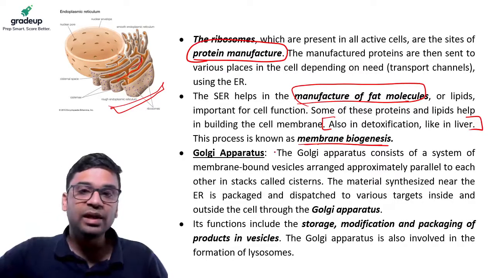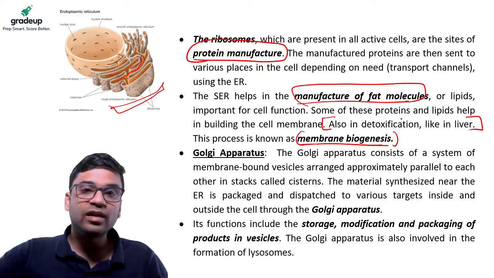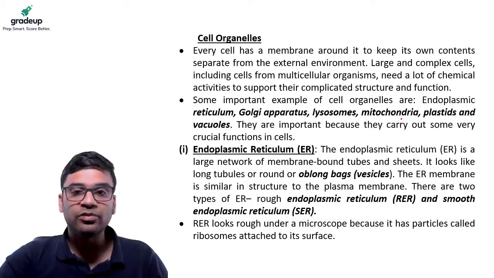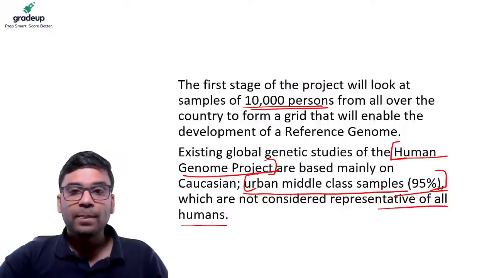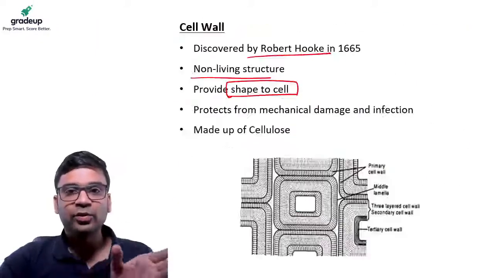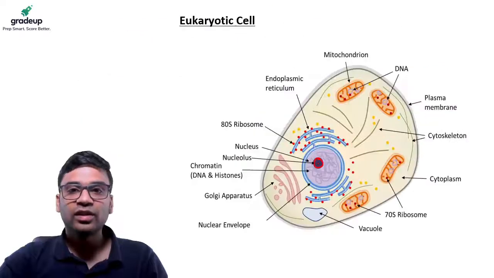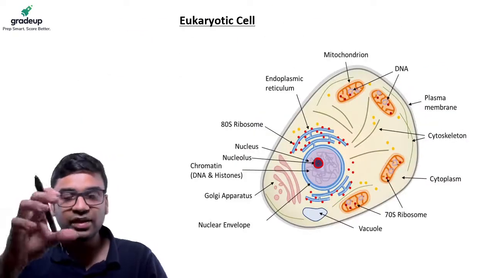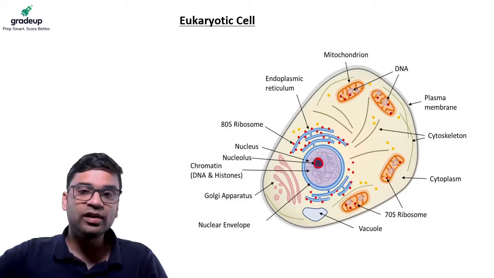So remember the name, membrane biogenesis. That is where the smooth endoplasmic reticulum comes into use. I can't keep talking about this and not show you the structure. Just remember the structure. I'll be explaining them one by one. I already showed you this.